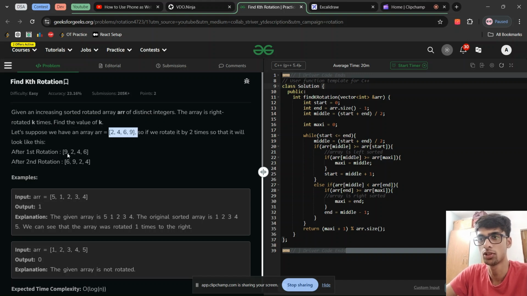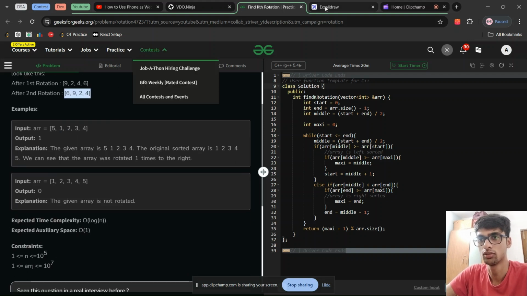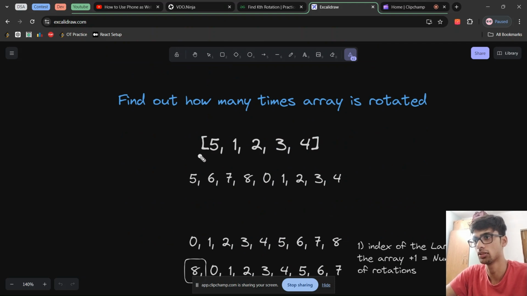So suppose you are given 2, 4, 6, 9, and if you rotate it 2 times, so 9 will come in the first position, then 6 will come in the first position, and it will become 6, 9, 2, 4. So essentially, let's start with their example.